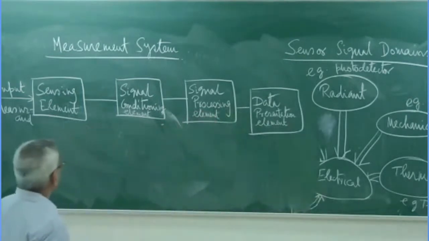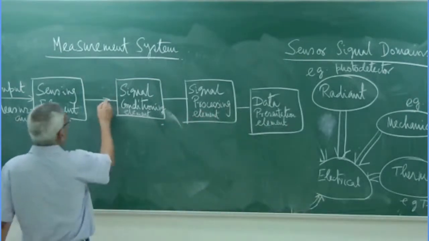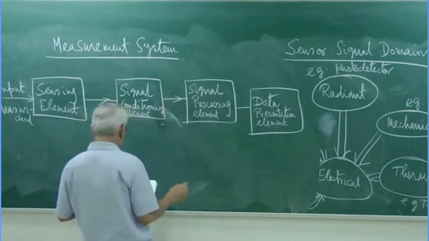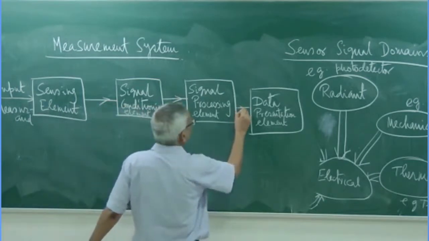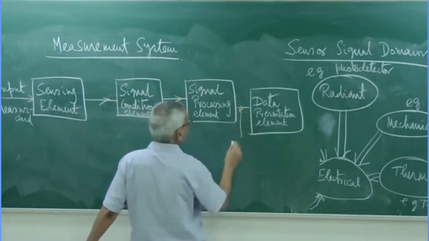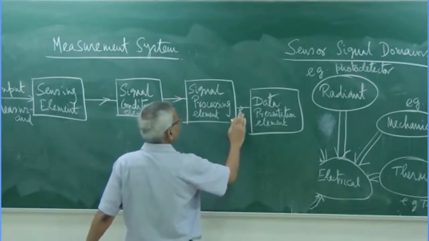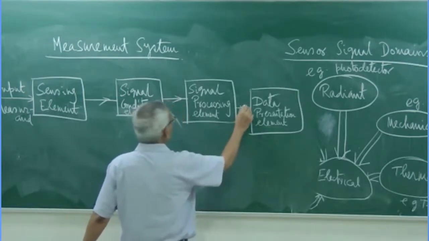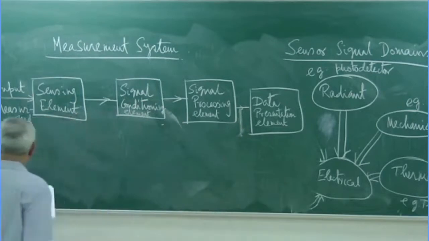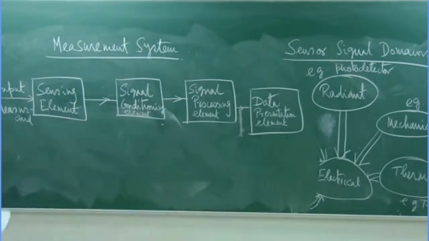Okay. So finally, in this signal processing element the output is the electrical quantity. So what are the sensing elements? We will come to it afterwards.